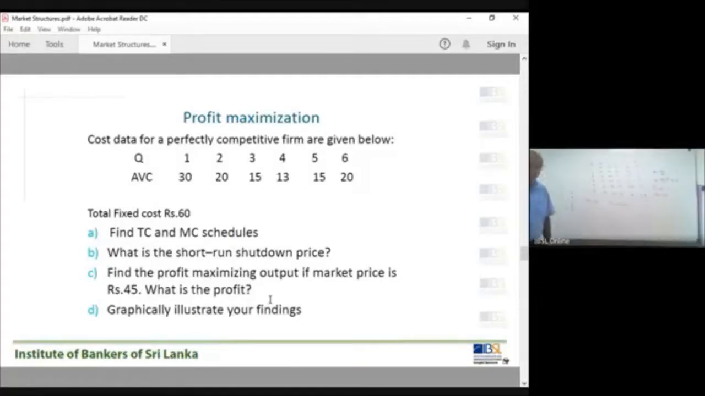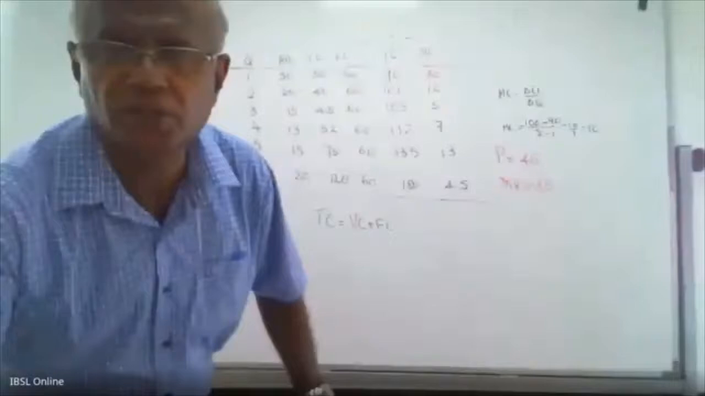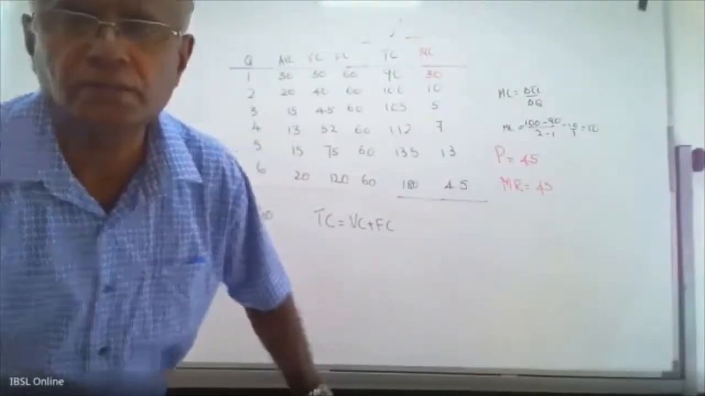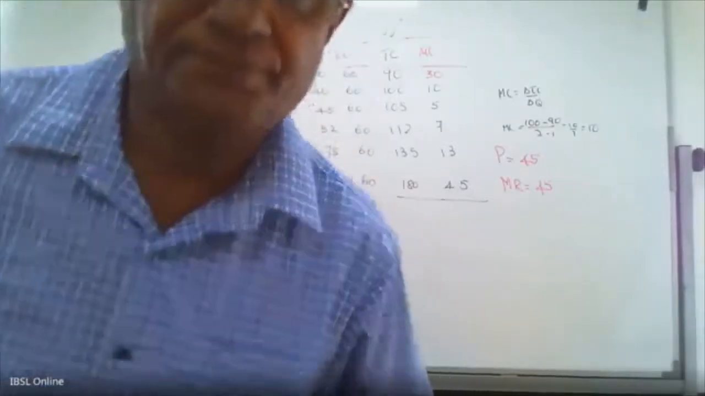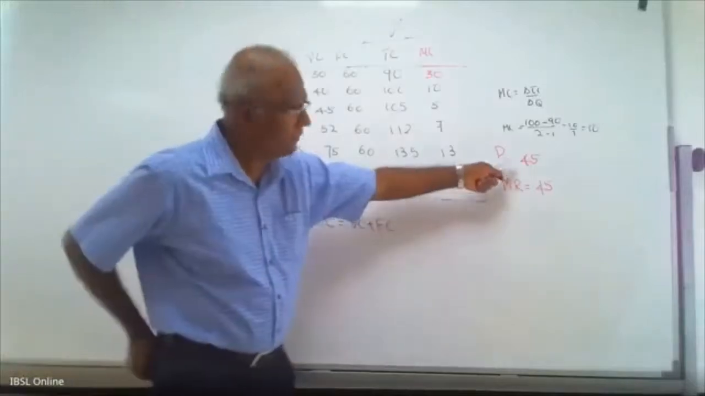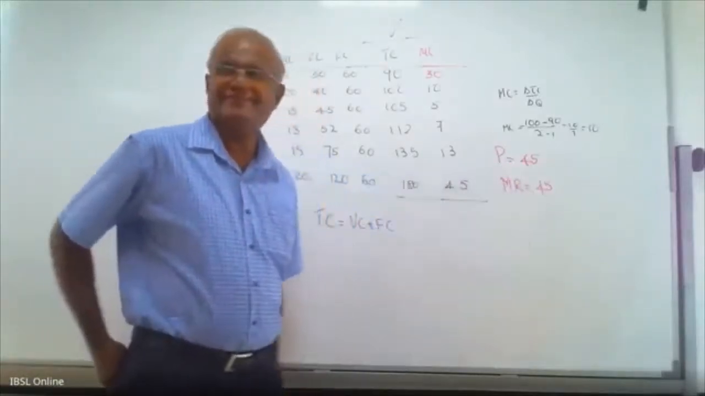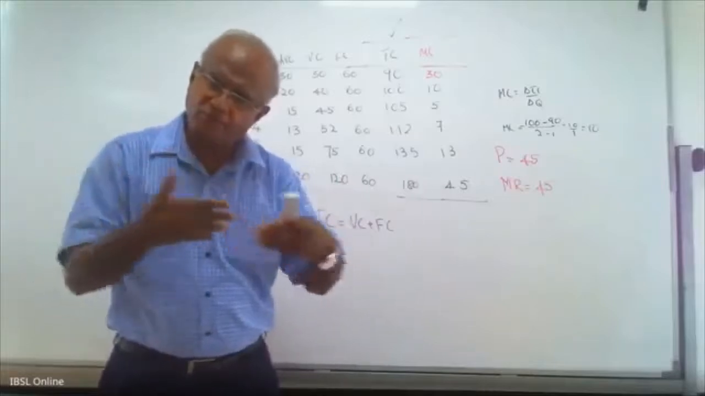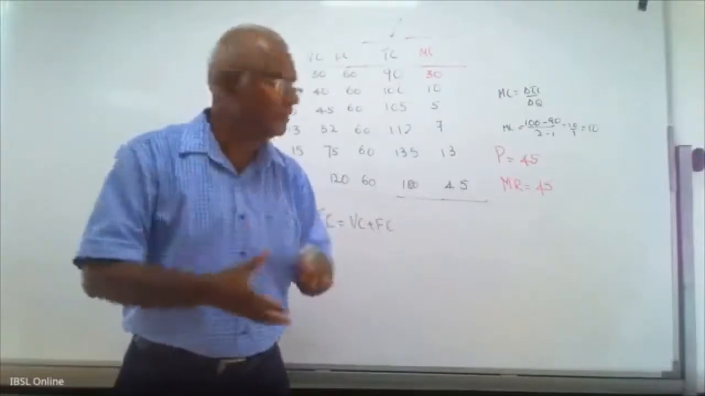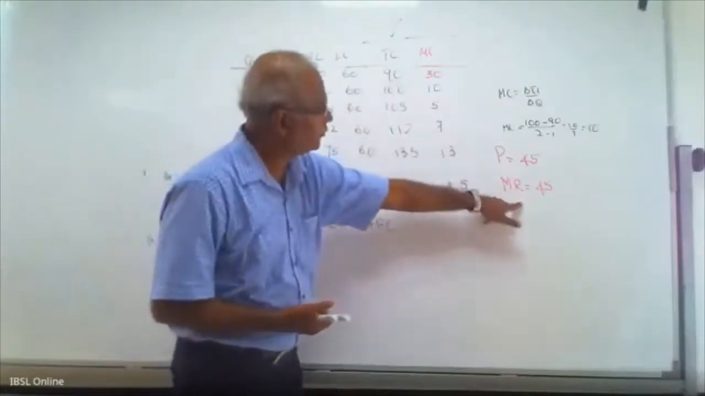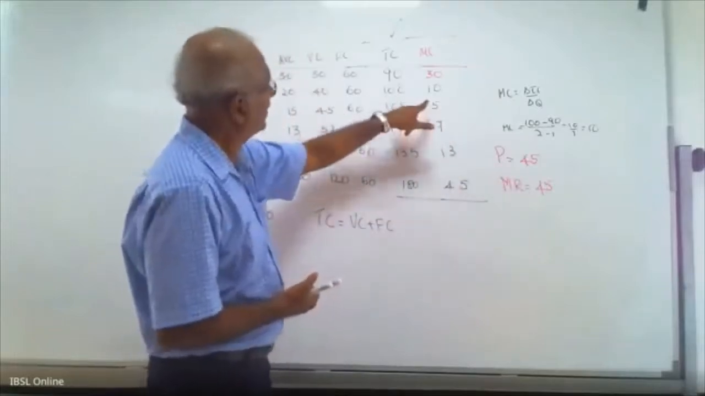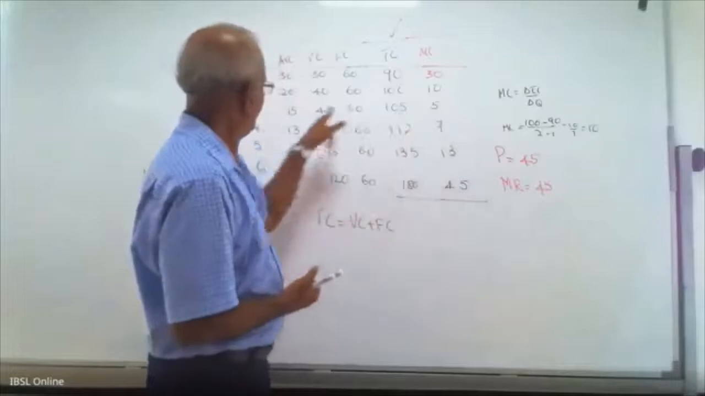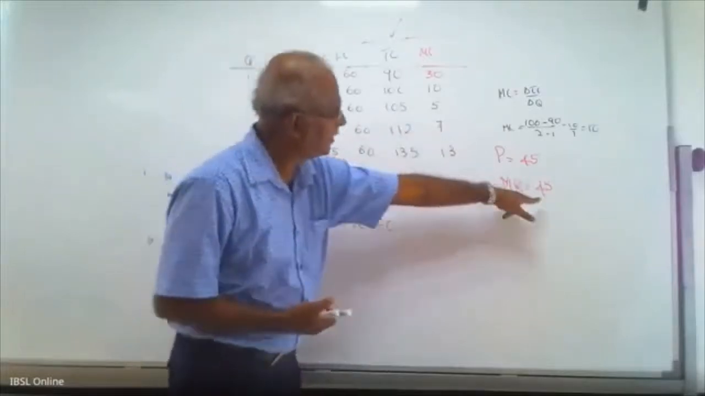Now what will happen? Profit maximizing output. Sorry, market price is 45. That means MR is 45. What is the profit maximizing output? At the profit maximizing output, MR equals MC. Now here, when output is 1, MC is 30, MR 45. When output is 2, MC 10, MR 45. When output is 3, MC 5, MR 45. When output is 4, MC 7, MR 45.